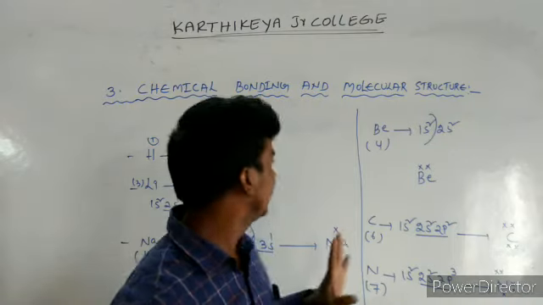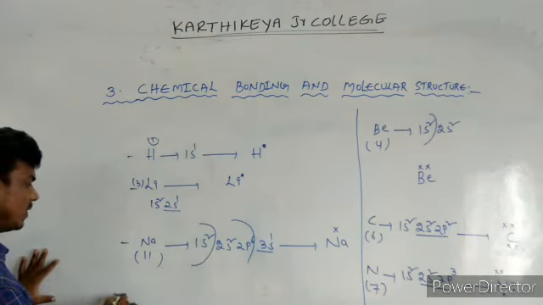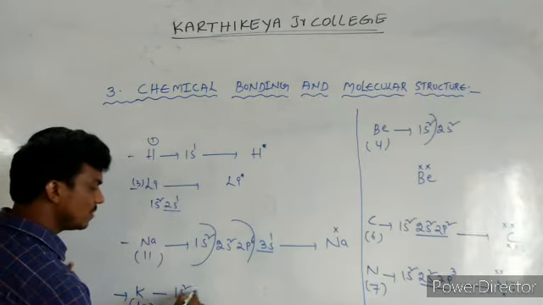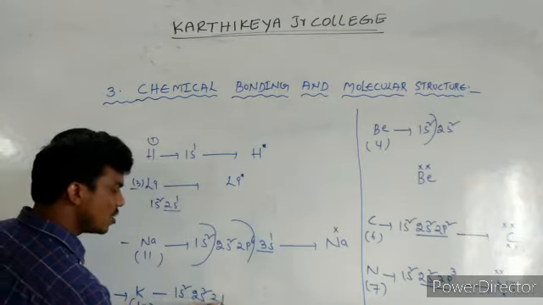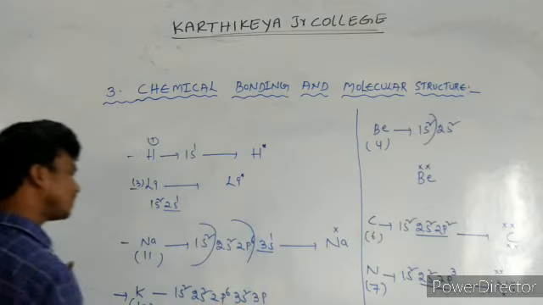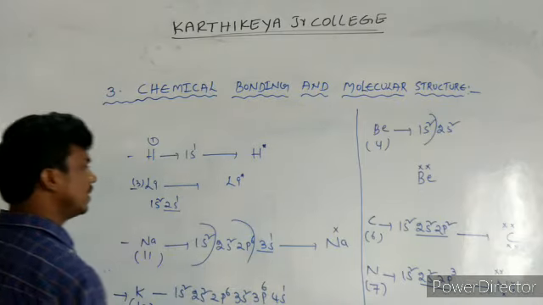If you take any atom, look at its electronic configuration. Take potassium, atomic number 19, configuration 1s2, 2s2, 2p6, 3s2, 3p6, 4s1.